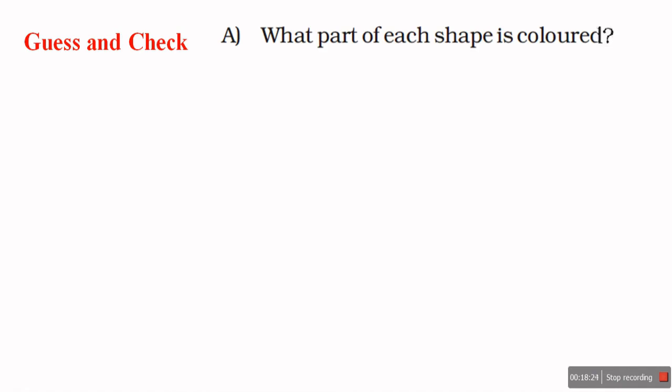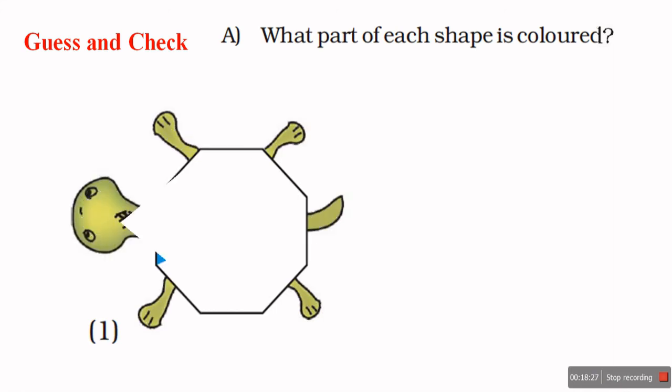Now guess and check. What part of each shape is colored? Now look at this. Can you guess what part of this shape is colored? Yes, 1/8 part. Let us see. You can see how many sides there are: 1, 2, 3, 4, 5, 6, 7, 8.